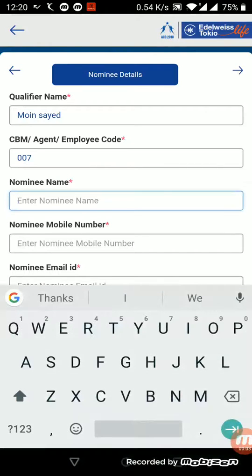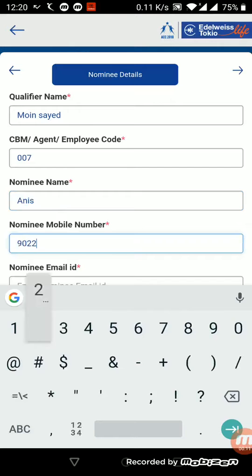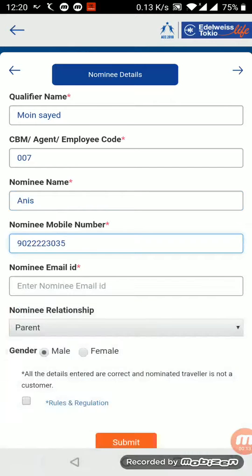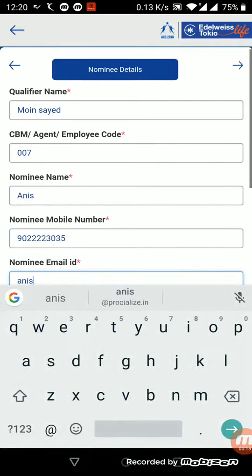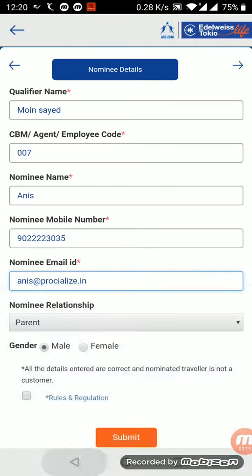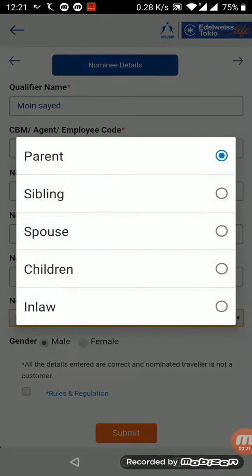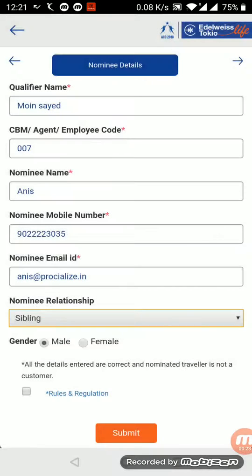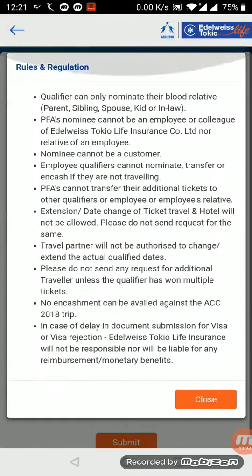Feed in your nominee who you want to nominate, like Anish, his mobile number and his email ID. He is my sibling. If you want to check rules and regulations, you can just click on the link and